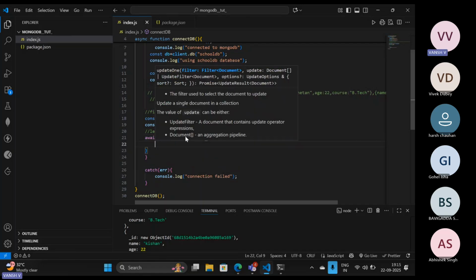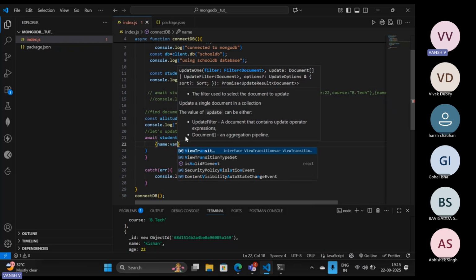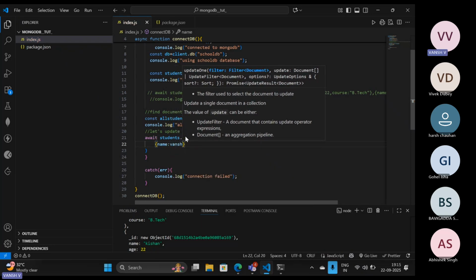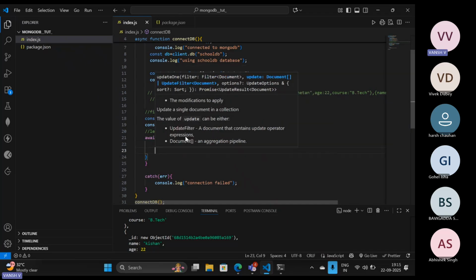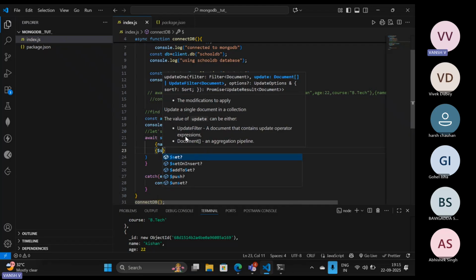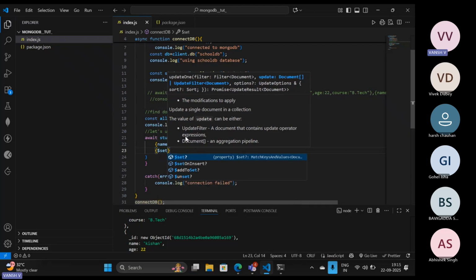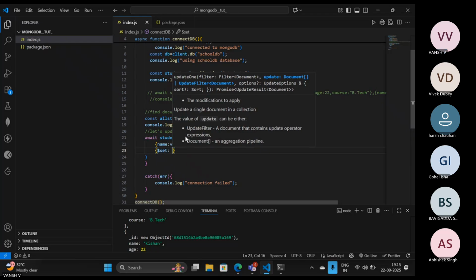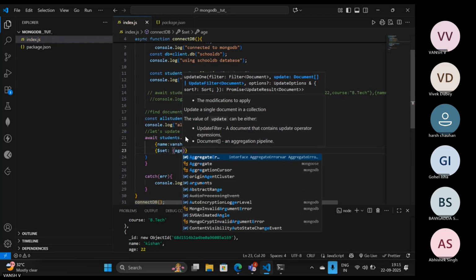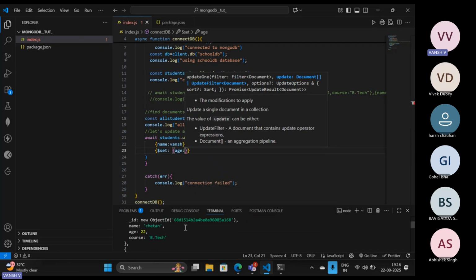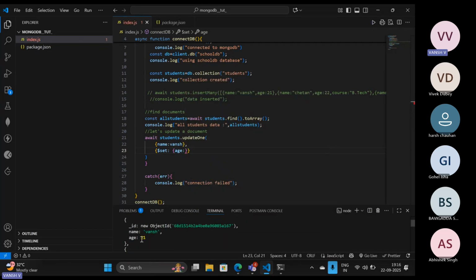Inside it, suppose I want to change the data where the name is Vansh. I am targeting it using the name Vansh, and I want it to set the age for Vansh, so we are going to set only age over here. Before it was, let me check, as you can see, 21.